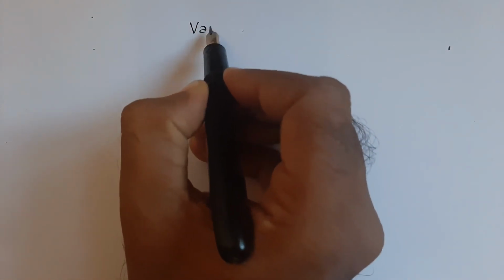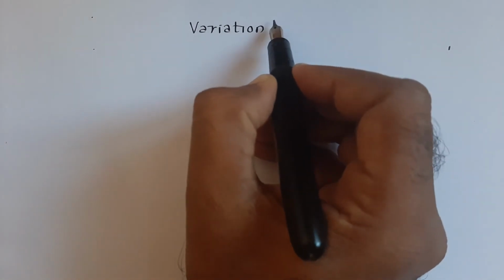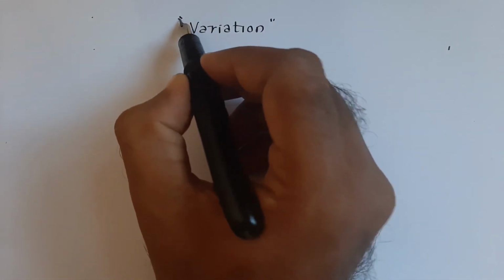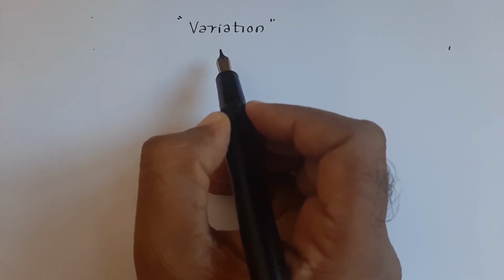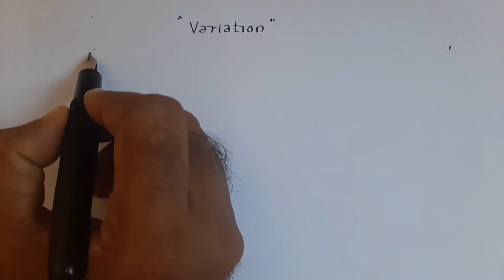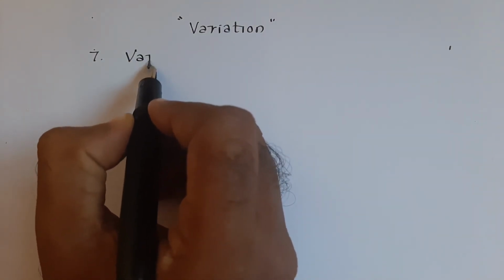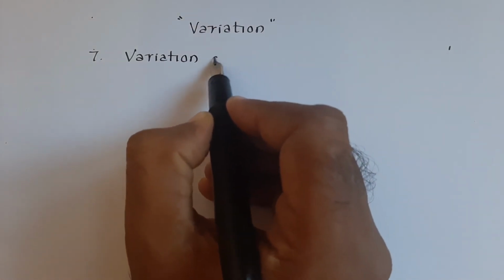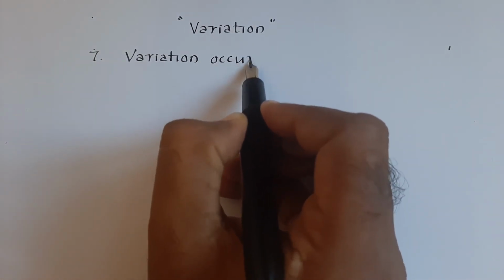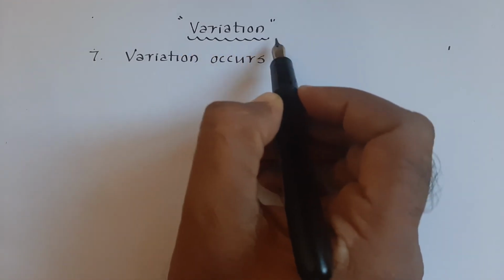Variation. Variation is another character building term which decides the seventh characteristic feature of sexual reproduction. That is, variation occurs in sexual reproduction.